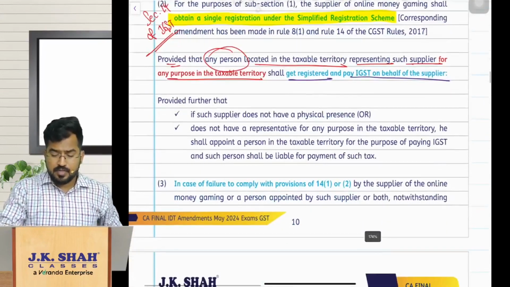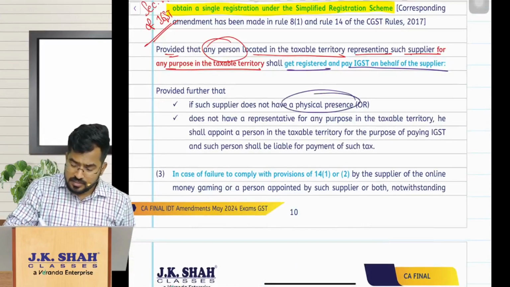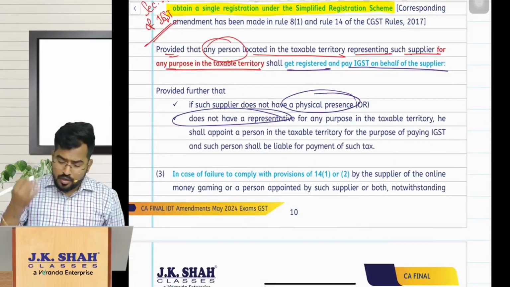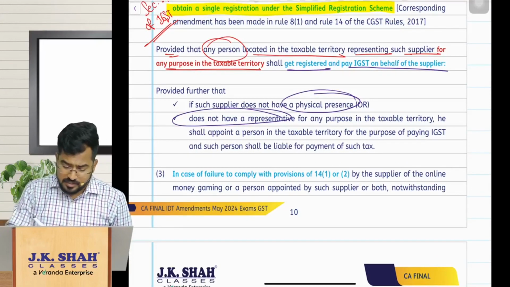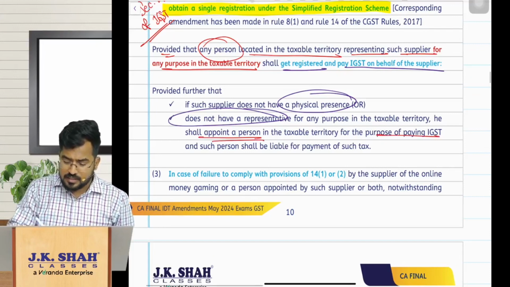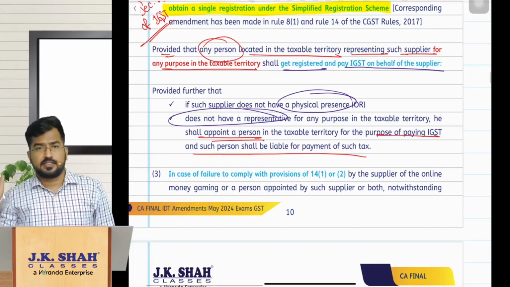No sir, the supplier does not have a physical presence, and he does not have any representative. Then what does he have to do? Obviously he shall appoint a person in India for the purpose of paying IGST, and such person shall be liable to pay tax.